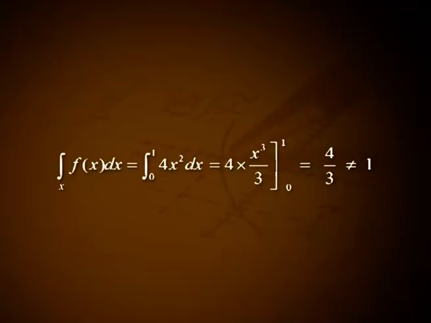Given f of x is greater than or equal to 0 for all values of x, but the integral over x of f of x dx, that is the integral from 0 to 1 of 4x square dx, that is 4x cube by 3 over 0 to 1, that is 4 by 3, that is not equal to 1. Hence, the given function is not a probability density function.